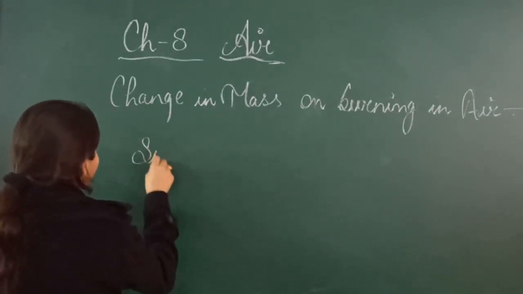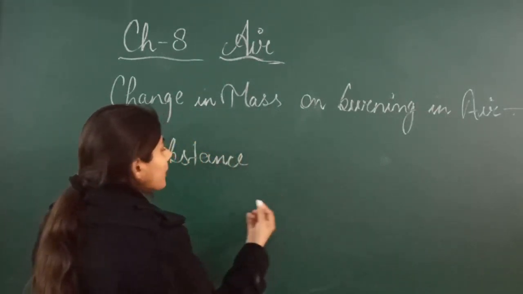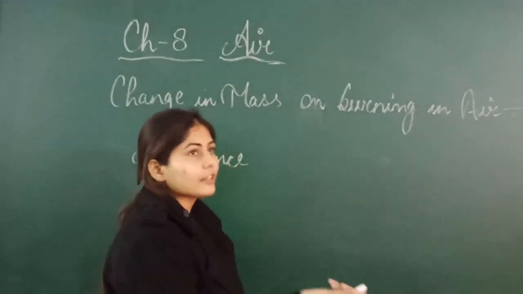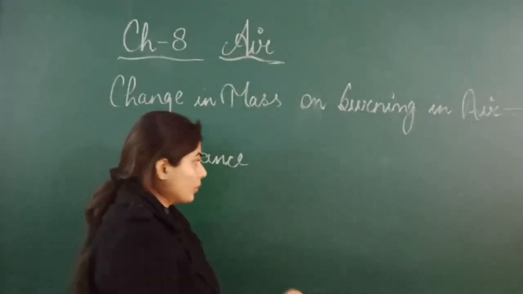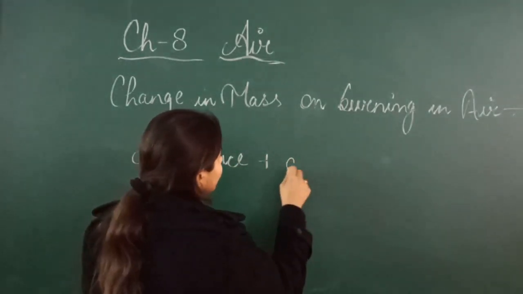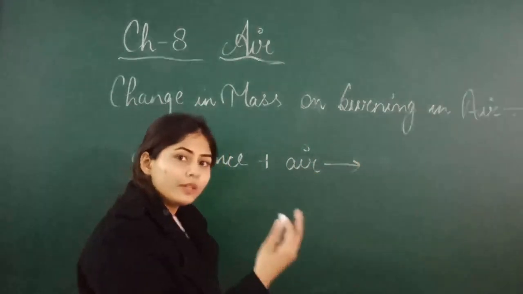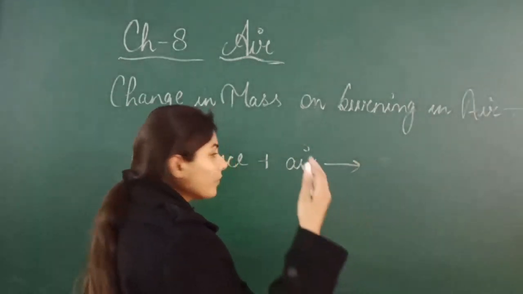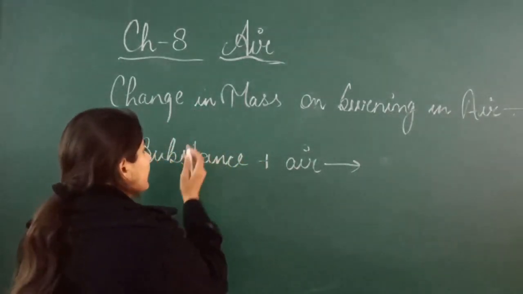If we are burning any substance in the presence of oxygen, or burning it in air where oxygen is present, the new product which you get will have a mass increased from the earlier substance.